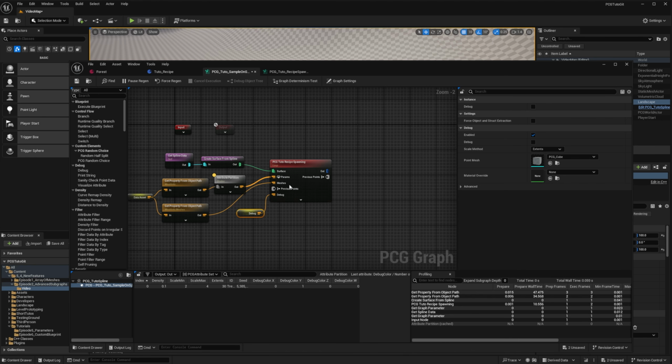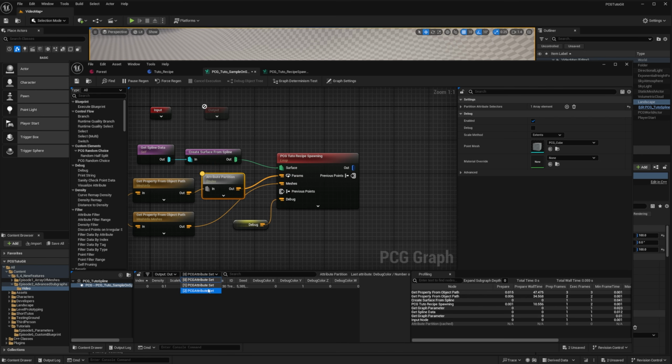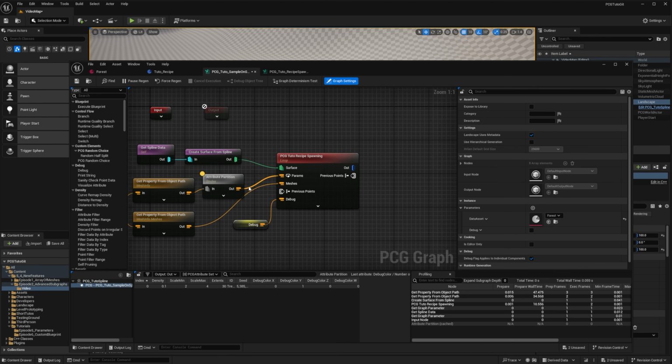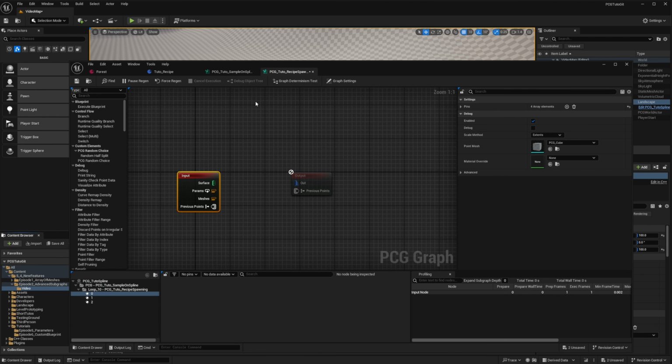Another addition in 5.4 is that you can see now that the edges are fat when they have multiple data. So when you have multiple data here, you can see that the edges are fat. All right, all is set up. Now let's implement the loop logic. We can go back into our subgraph.